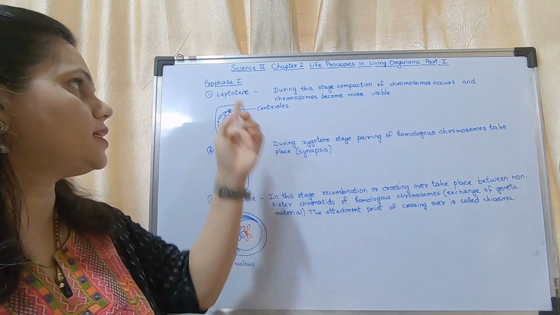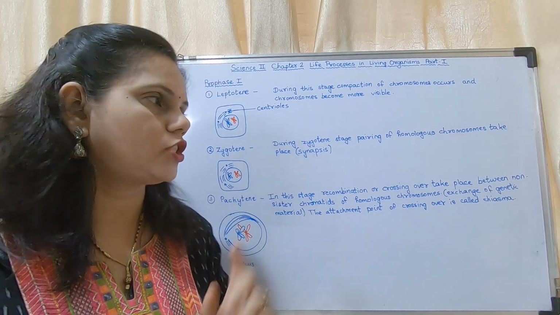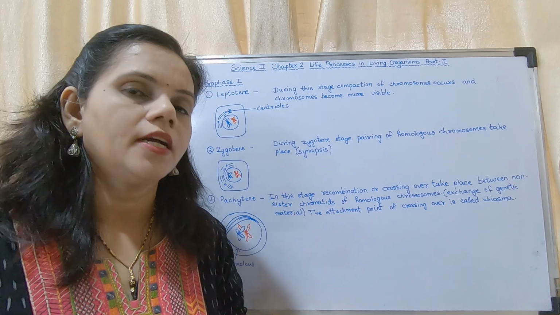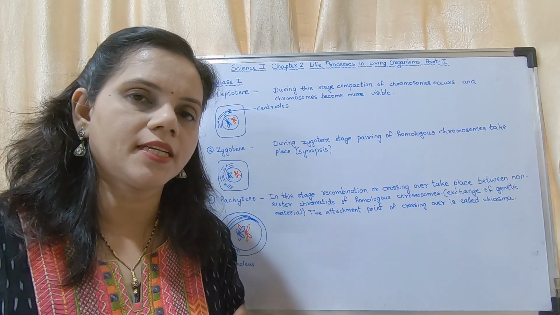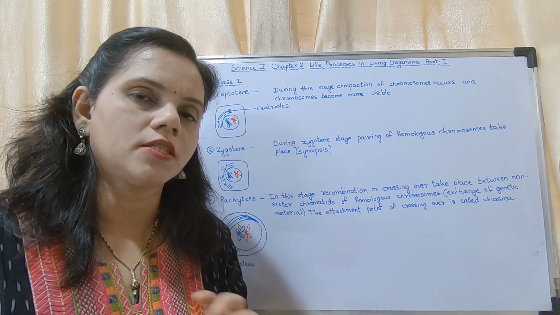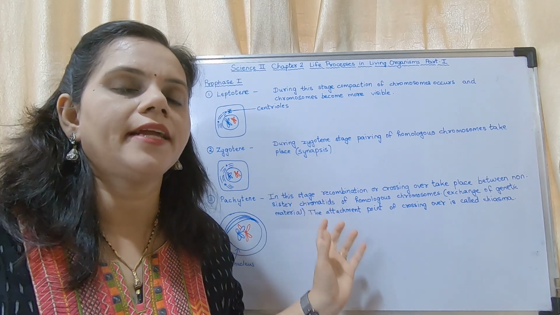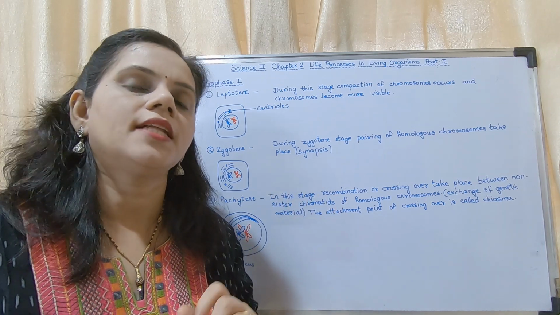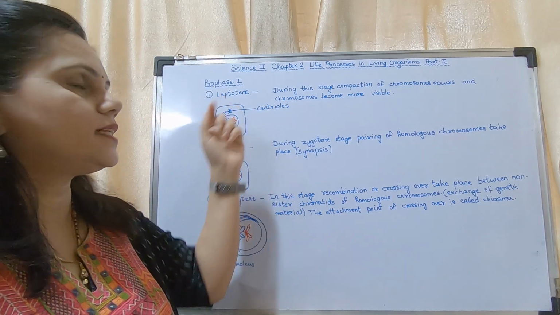So the first one is leptotene. This is a 5-mark or 3-mark question with a diagram you have to write. The question is there in the exercise, but there is no explanation given in the textbook, so don't search for it in the textbook. It is not there. Listen very clearly. You may write these in your notebooks. The answer is there in the notes. Okay, so the first one is leptotene.